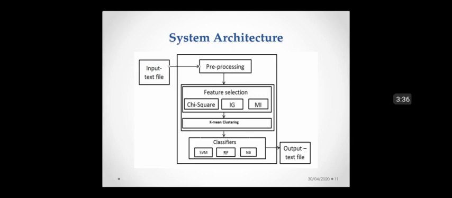In the second stage, the k-means clustering algorithm is used to select the most representative features from the feature set, grouping similar information into k number of clusters. Finally, the feature subsets are classified using different classifiers such as support vector machine, random forest, and naive Bayes. Random forest is a machine learning technique which combines the concept of random subsets and bagging. The naive Bayes classification model computes the posterior probability of a class. It uses the Bayes theorem to predict the probability, and then the output is generated, whether the statement is sarcastic or non-sarcastic, in a graphical format, and a text file is also generated.